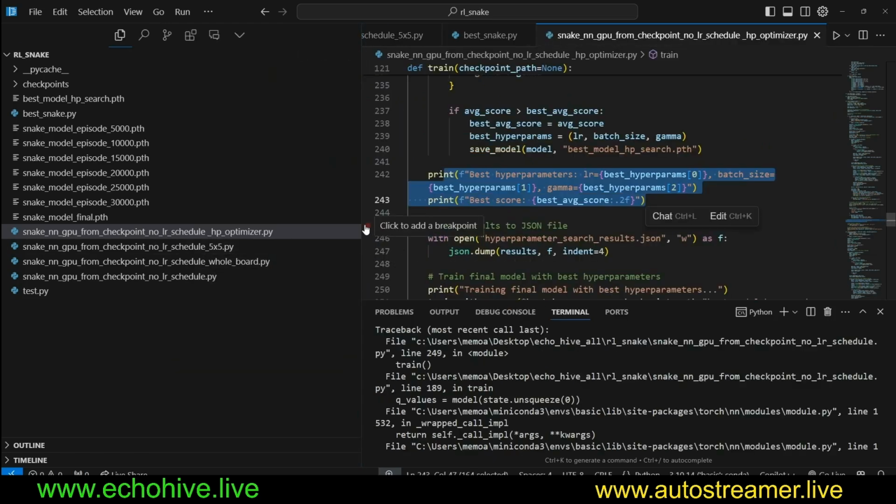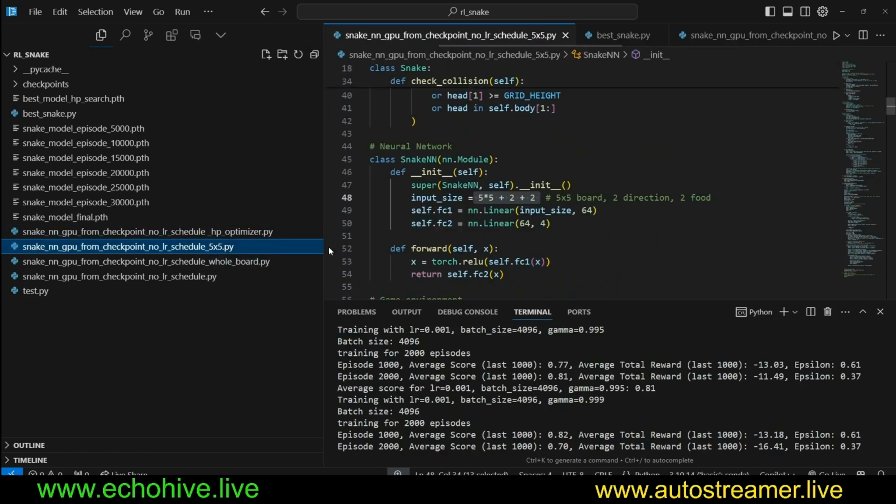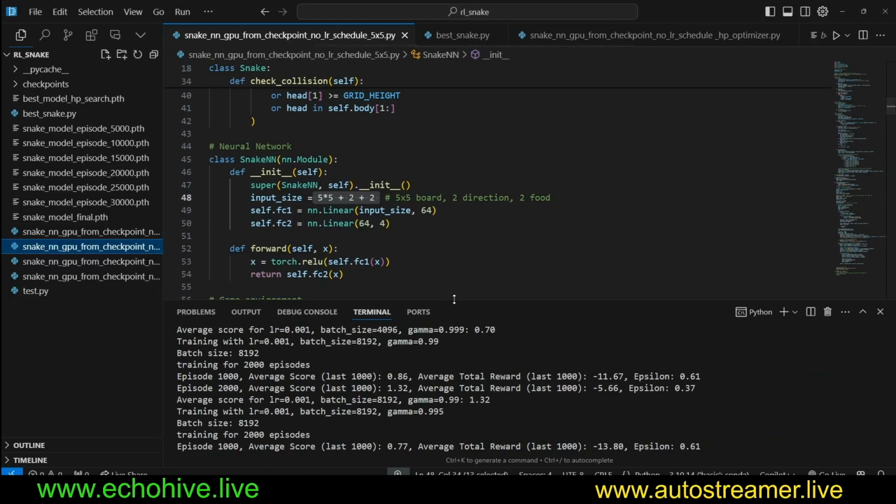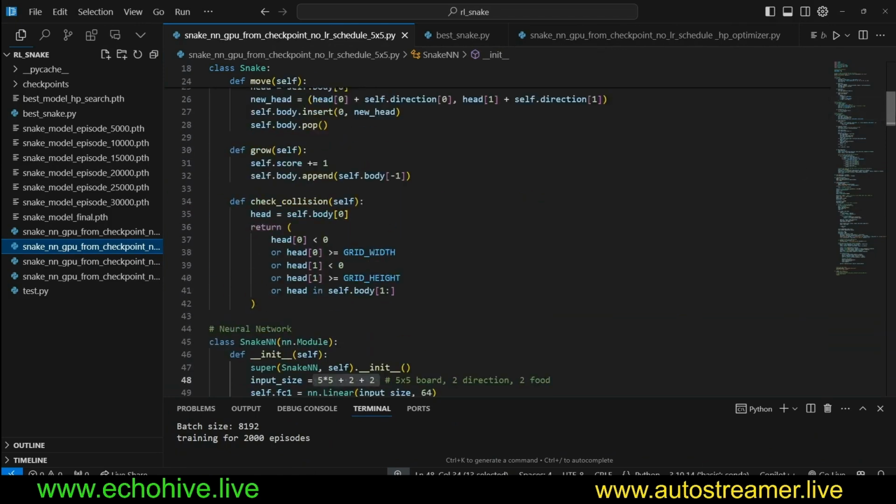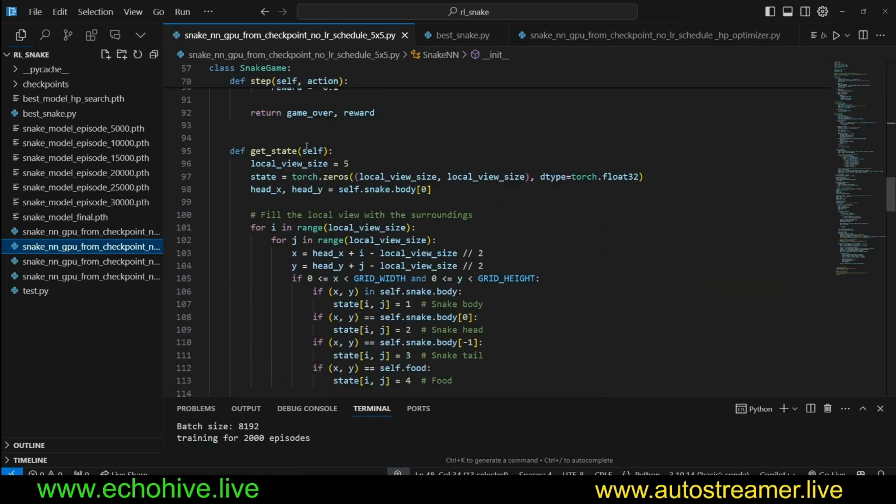So now let's take a look at some different state configurations. For example, when the snake is observing a 5x5 grid around its head, and then when the snake is observing a simplified version of the whole board. If you look at this file with 5x5.py, the only difference is that everything else remains the same except our network shape and our state.